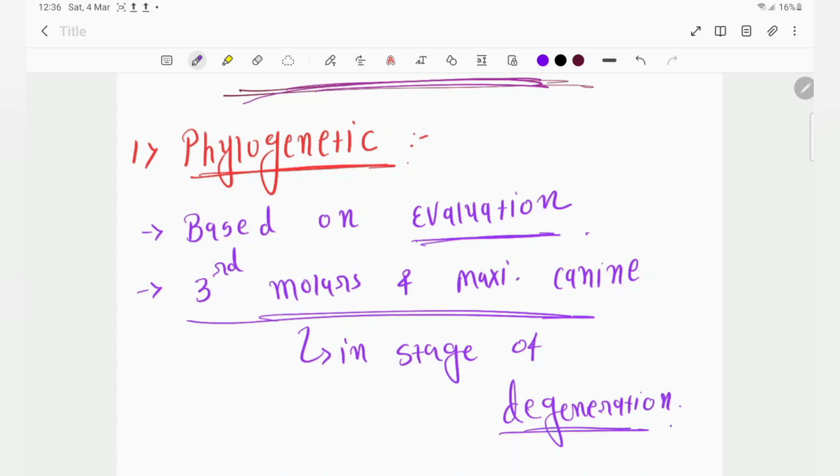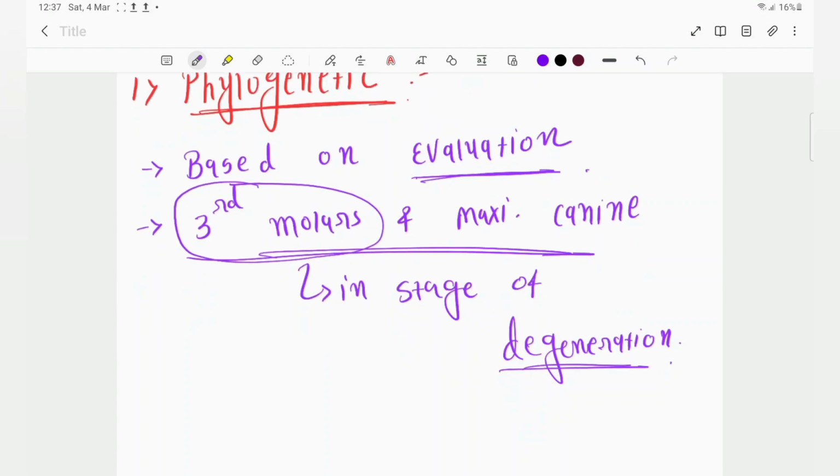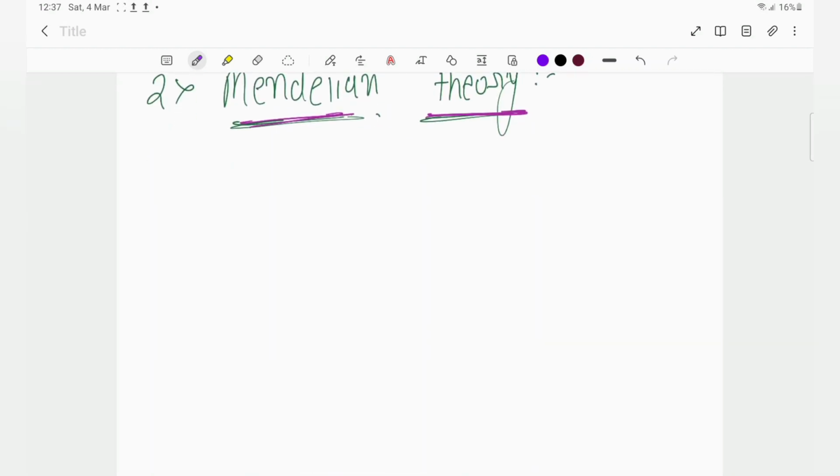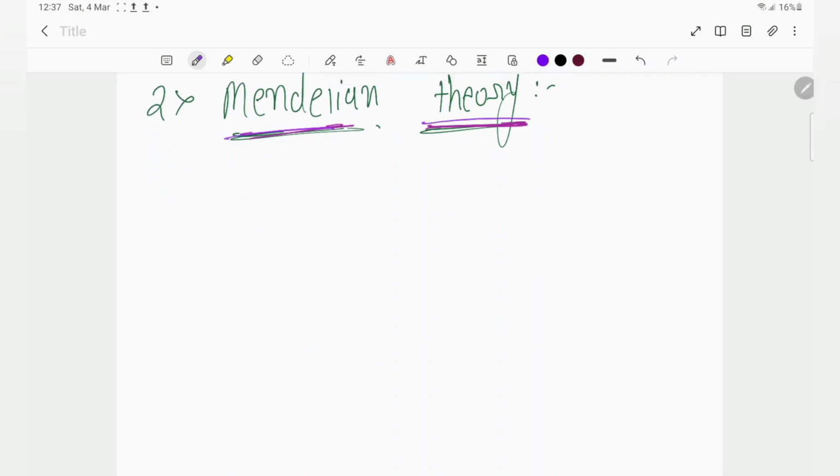So what are the posterior-most teeth? If we think about incisors, the lateral incisor is posterior-most, because the central incisor is our anterior. Then in molars we have the third molar which is posterior-most, and as I have told you, in premolars the third premolar has disappeared, so in premolars the third premolar was posterior-most, right? Now we will move towards the Mendelian theory.